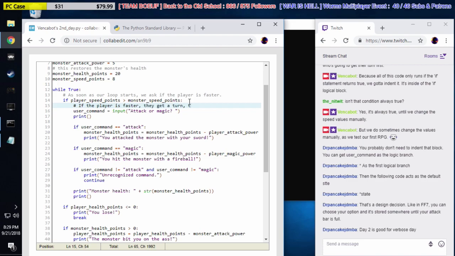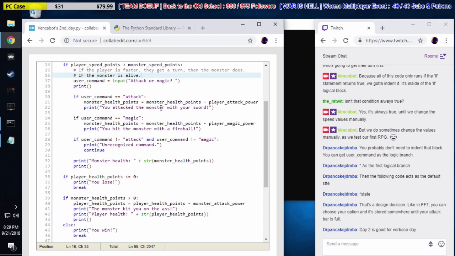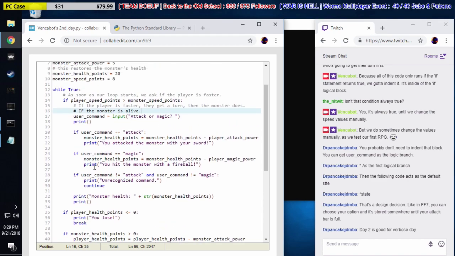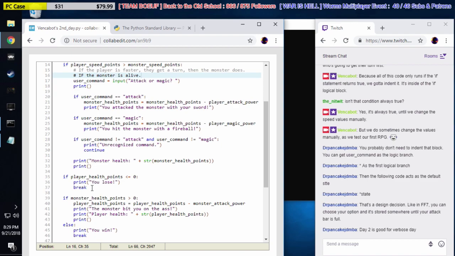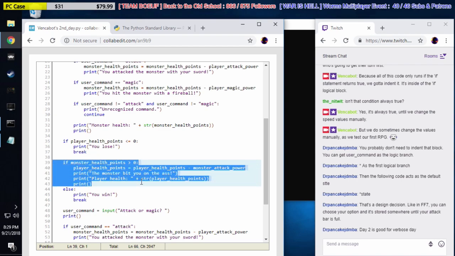They get a turn. Then the monster does, if the monster is alive. Right? So we get on here now, and we're going to give the monster a turn. Here's where the monster's turn starts, right down here in line 39. If the monster's health points are greater than 0, he gets a turn. Otherwise, the player wins. If the monster's not alive anymore, then the player wins.